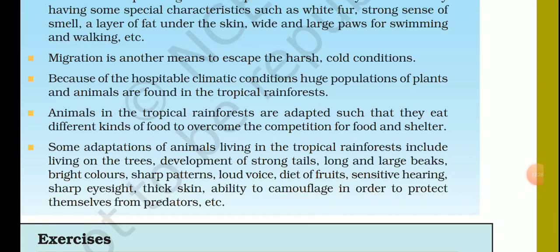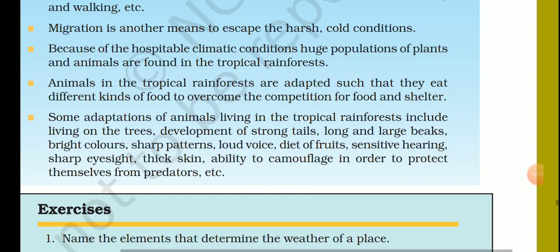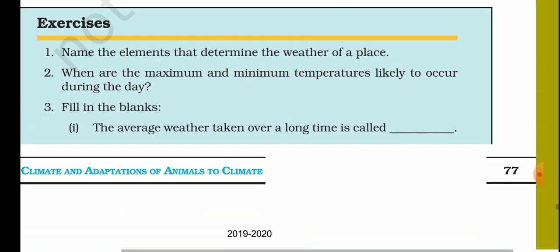Okay students, now let's discuss the exercise. First question, name the elements that determine the weather of a place. We have discussed it. The answer is temperature, rainfall, humidity and wind are the elements that determine the weather of a place. I repeat the answer, temperature, rainfall, humidity and wind are the elements that determine the weather of a place.